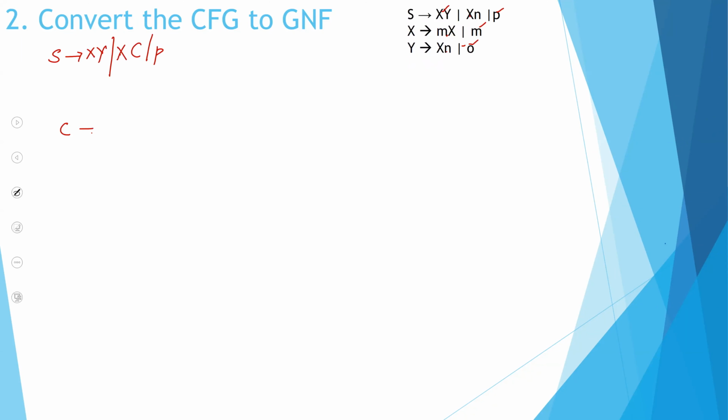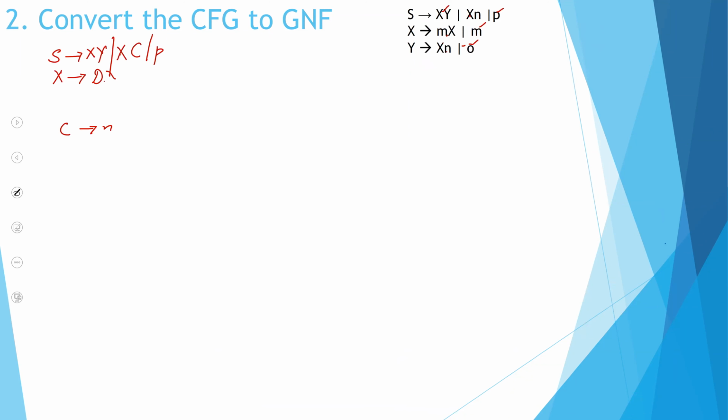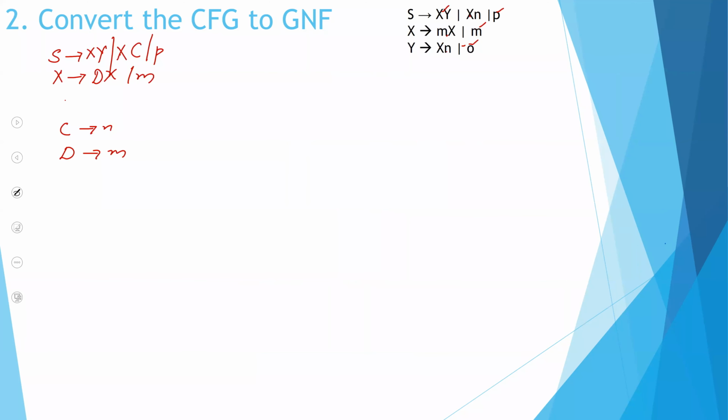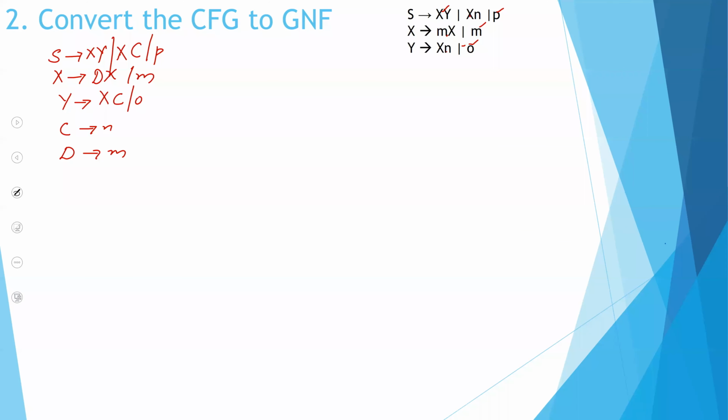C is nothing but N. X is, I'll give another term called D, DX, M. D is nothing but M. Y is Y, X, X, C, O. Now let's check whether it is in Chomsky normal form.